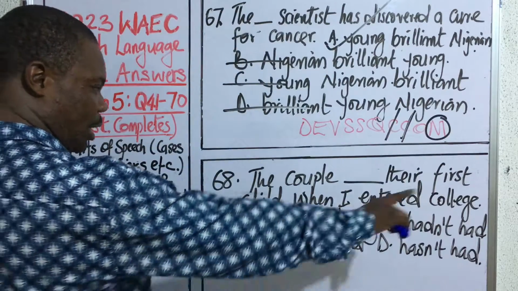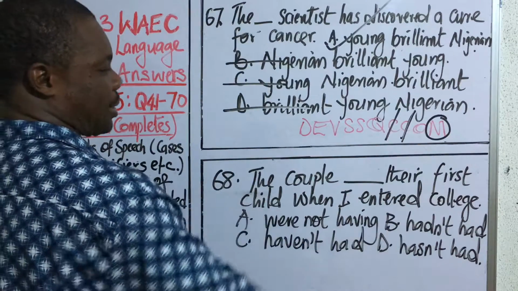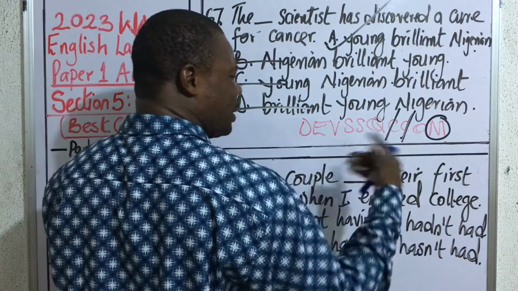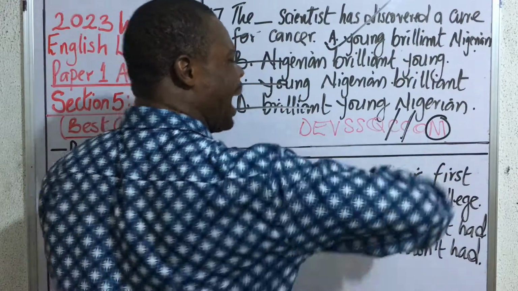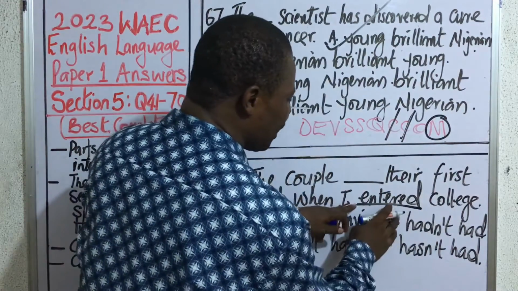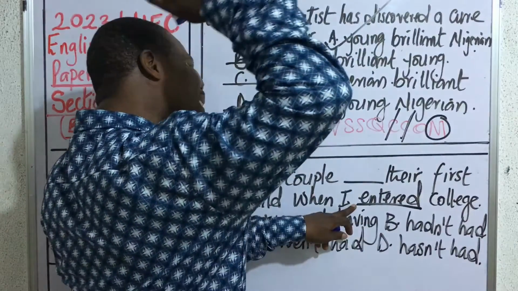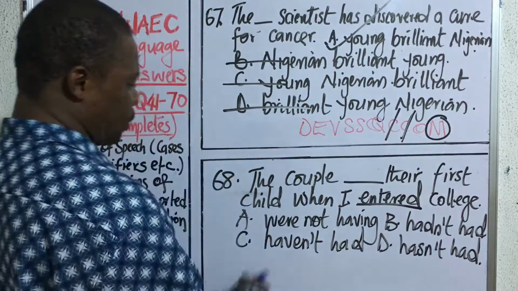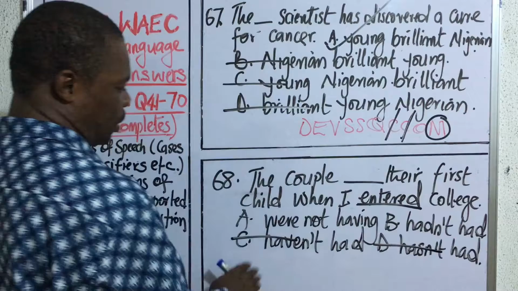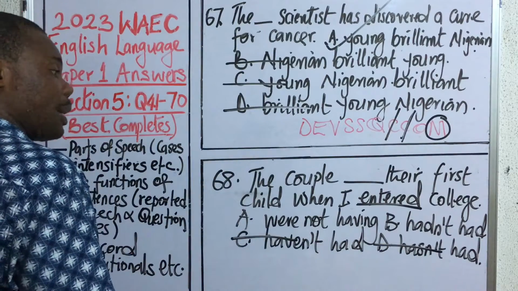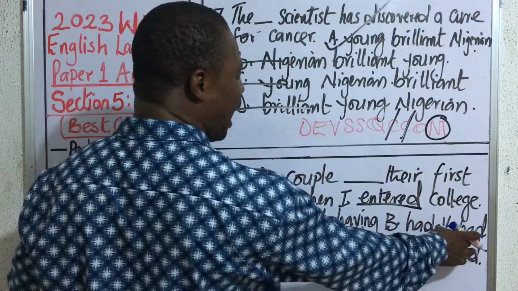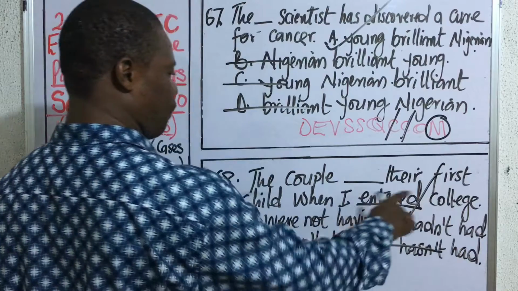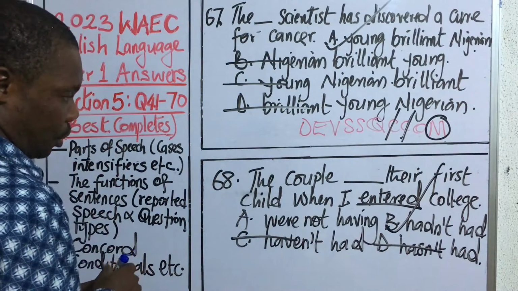But this expression doesn't have a result in the present. It has all passed because the person speaking here says, the couple dash their first child when I entered the university. When you look at this word, you discover that the person has long entered the university. So this event has passed and it's settled. Alright, so it's not the case of present perfect where we're going to take haven't or hasn't. So the correct answer to this question is hadn't had. That's the correct answer. The couple hadn't had their first child when I entered the university.